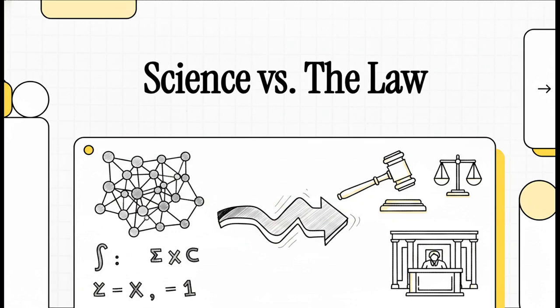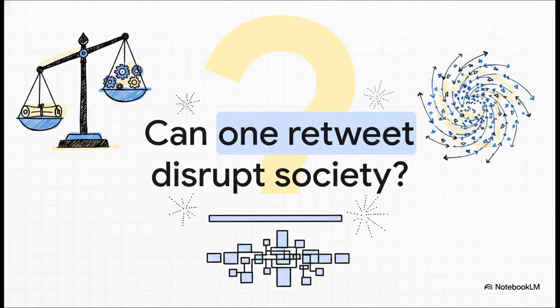And this isn't just some obscure courtroom drama. The outcome of this case fundamentally forces us to question how our traditional laws are supposed to govern our incredibly complex, messy digital lives. So think about your own social media for a second. Let's say you have a modest following. Can your one retweet literally disrupt society? This incredibly fascinating question sits right at the center of Dr. Chen's case, and it sparks a profound clash between pre-modern justice and modern science.